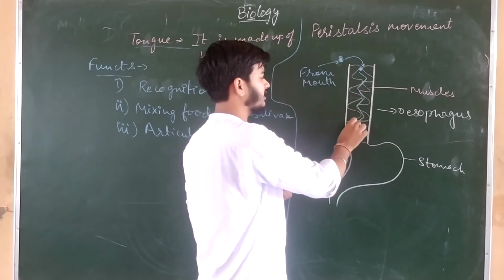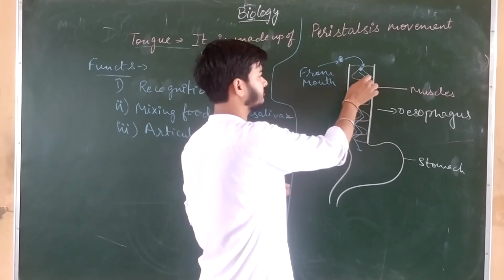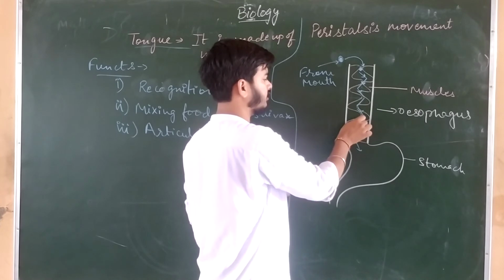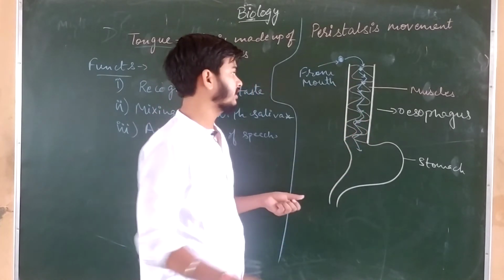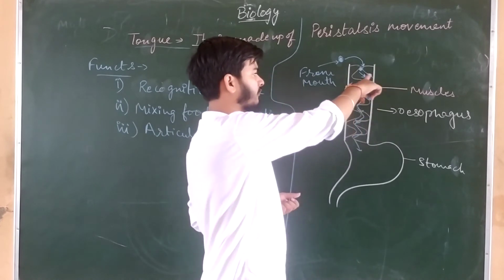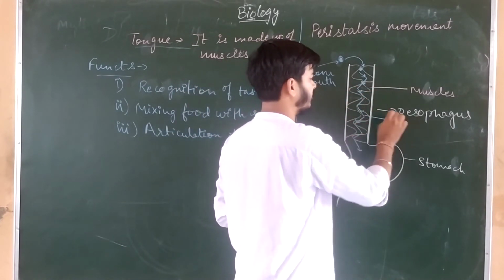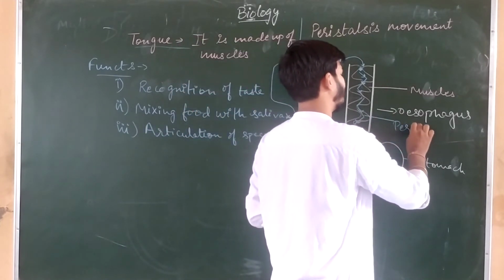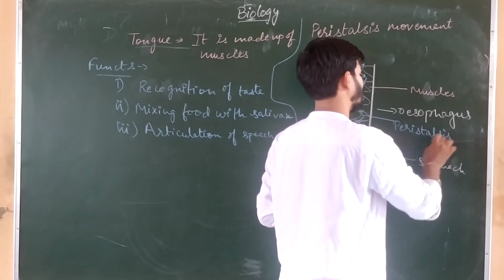This blue color is showing the movement of food through the esophagus, and it is entering into the stomach. This zigzag movement performed by the muscles of the esophagus is known as peristalsis movement.